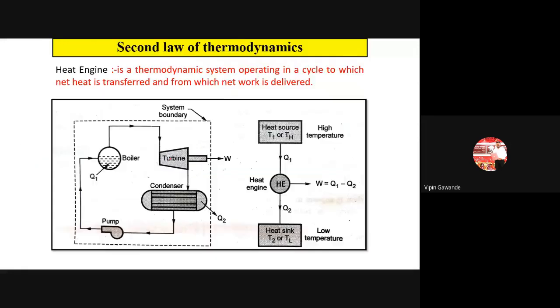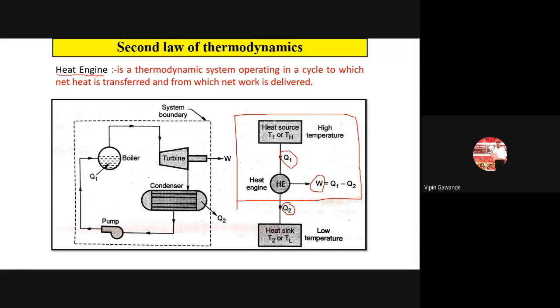Okay. After that, we have defined the heat engine. So heat engine, it develops the work. The main function of the heat engine is to perform the work by absorbing the heat. And at the same time, it also rejects the heat to the second reservoir. And what the second law of thermodynamics statement says: it is impossible for a heat engine to develop the work if it is connected with only one reservoir. Okay, so that is impossible.